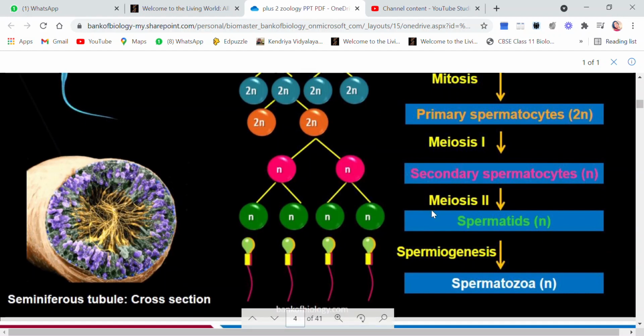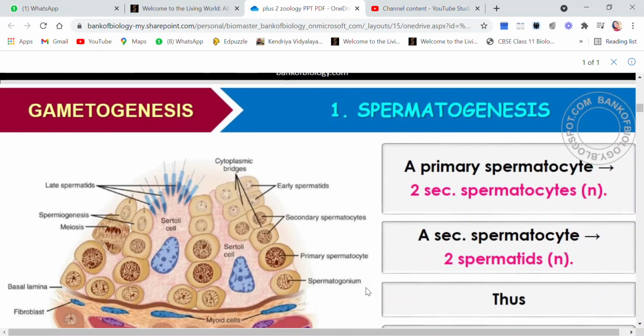We all know that meiosis 2 is equivalent to mitosis, and here the chromosome numbers are the same. Now these spermatids undergo spermiogenesis, a process which transforms them into spermatozoa or sperms. So this is the whole process of spermatogenesis.